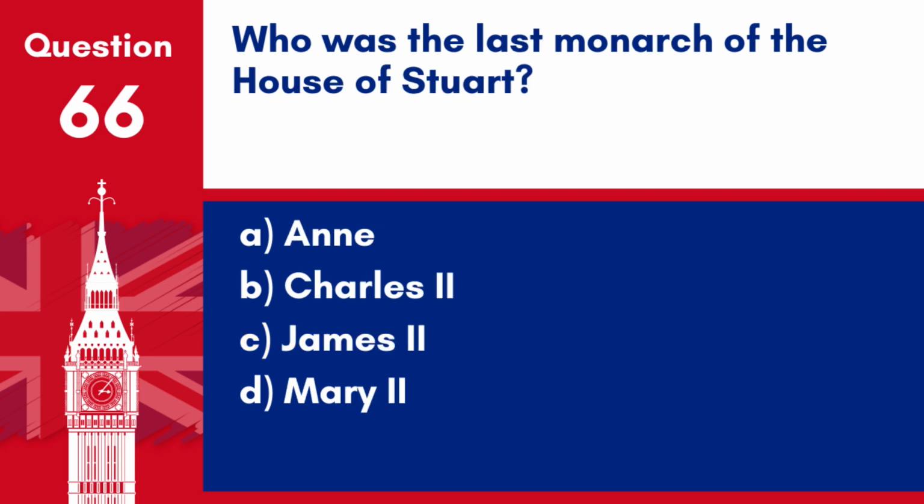Question 66. Who was the last monarch of the House of Stuart? A. Anne. B. Charles II. C. James II. D. Mary II. Answer: A. Anne. Queen Anne was the last monarch of the House of Stuart, reigning until 1714.